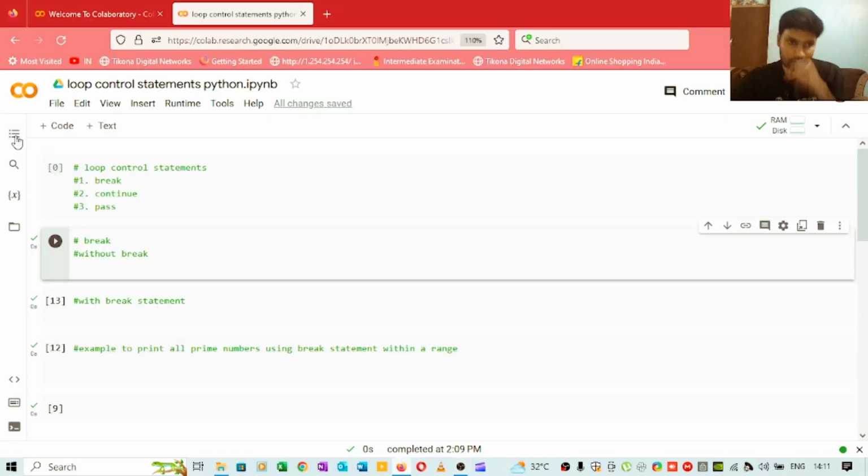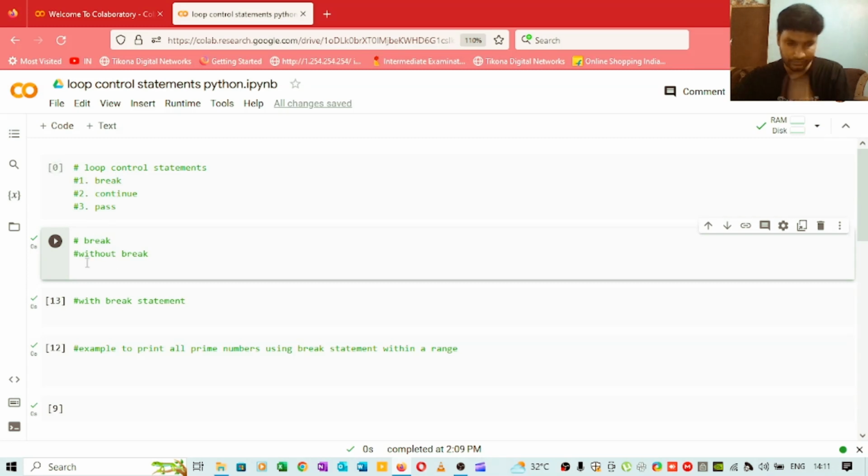We will be discussing loop control statements. Under that we have three statements: break, continue and pass. So what are loop control statements? Basically, loop control statements control the execution of a loop. We've been running loops, and these break, continue and pass statements basically control the execution of the loop. You can use any of these statements to break the execution of a loop. Under that we'll be covering these three topics.